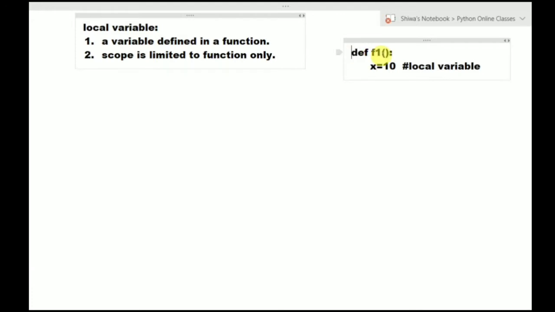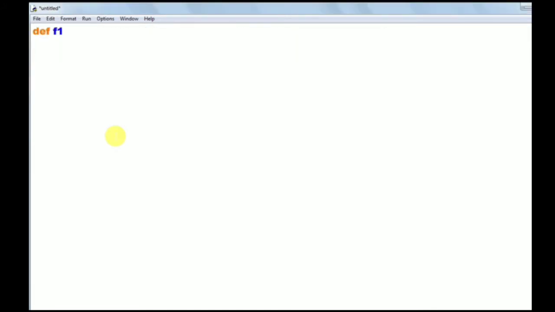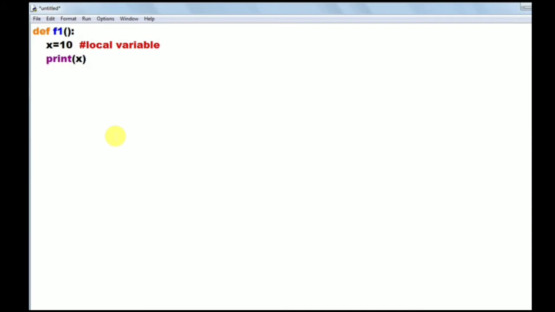So here this x is the local variable defined in f1. So x can be used within f1 only. It cannot be used in any other function. So to check this, I am writing a program here. I am opening Python screen, opening new file. Here I am defining the function, giving function name as f1. Here I am defining one variable. This is called local variable because we defined it inside of function. I want to print that x value, so I am writing print x. I am calling the function f1.